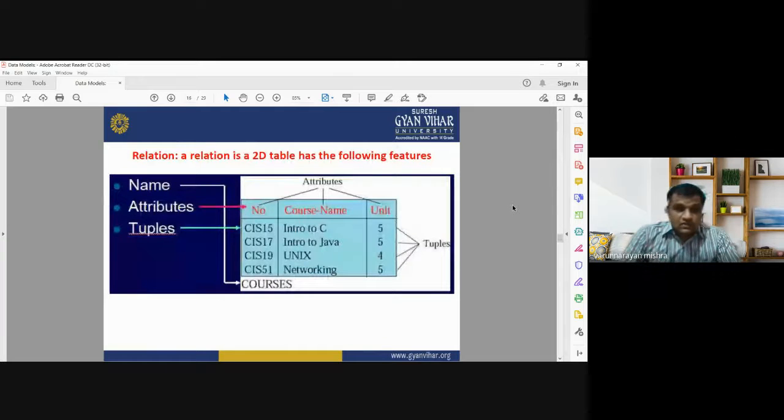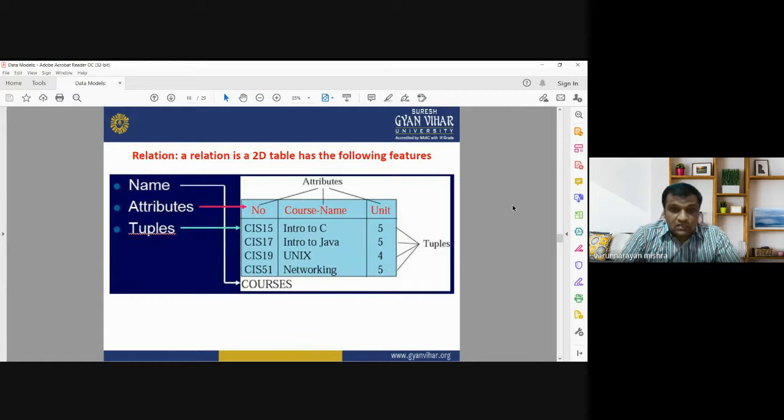This is an example of a relational table, showing how we store data sets in a relational database management system. A relation is a two-dimensional table having the following structure. Here the rows are considered the tuples, and the columns are considered the attributes.